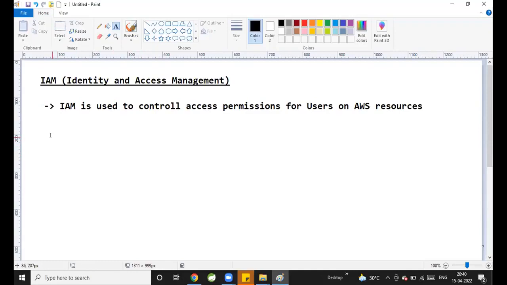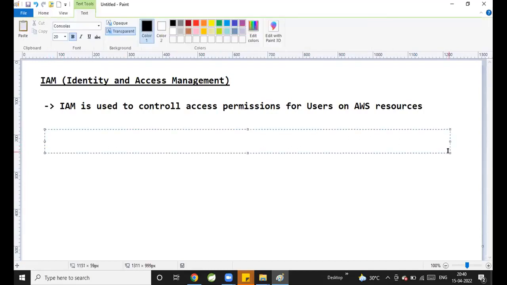When we create an account in AWS, by default, our account will become the root account. Is it recommended to use the root account for all the activities, or is it not recommended? Guys, tell me. When we set up an account in AWS, we will get a root account.